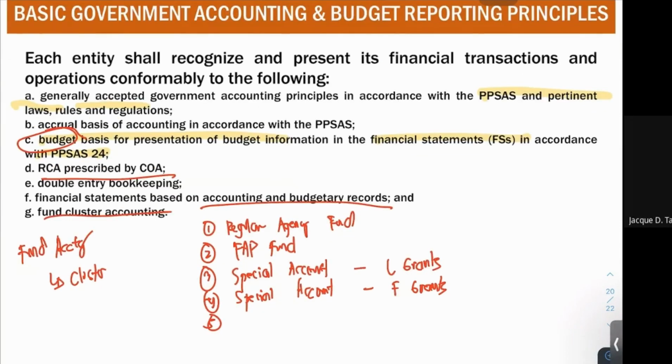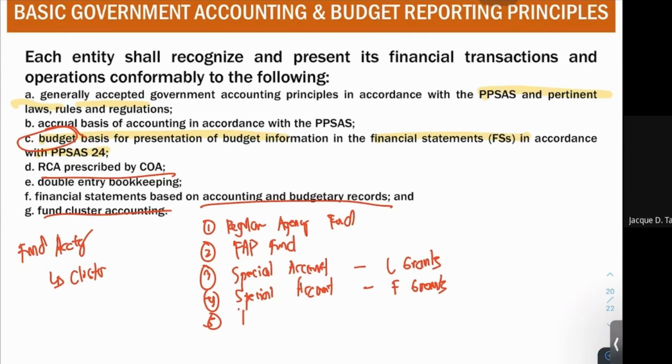Next fund cluster, we have your internally generated funds. Next, we have your business related funds. And then lastly, your trust receipts. Okay, so those are your different fund clusters under your GAM. So the GAM now clustered different funds.